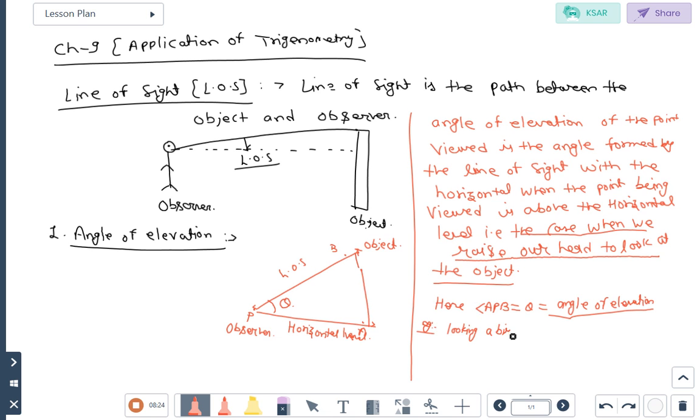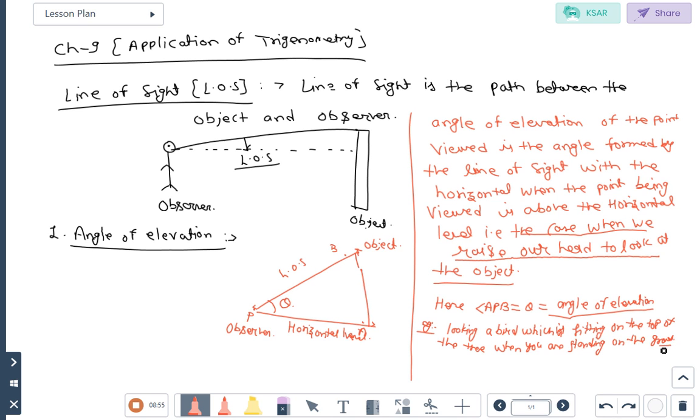So example, looking at a bird which is sitting on the top of the tree when you are standing on the ground.